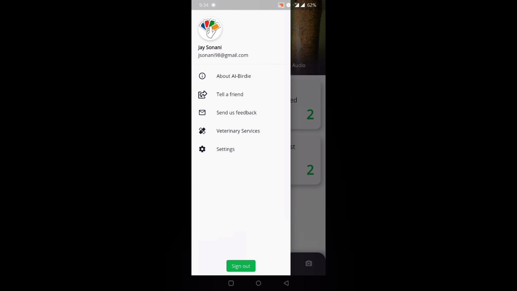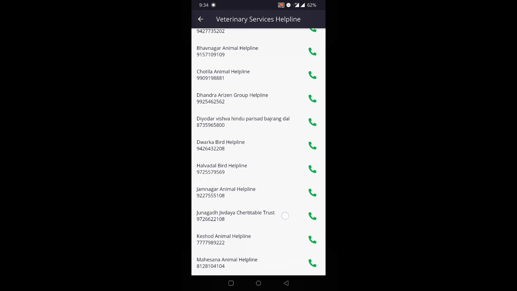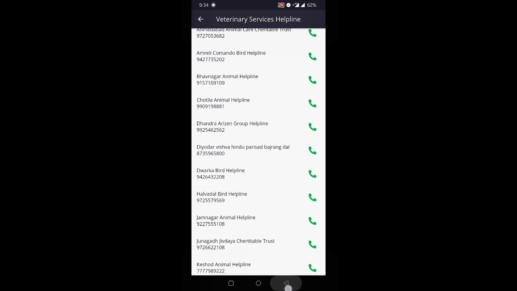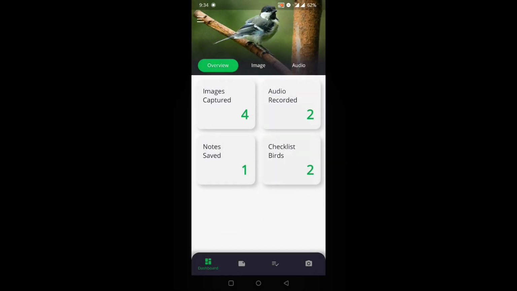As we have put a lot of thought into this project, we have also created a complete list of all the veterinary services helpline numbers available in India. The user can easily contact the helpline number nearest to his location if he or she finds a bird that is injured and help get the healthcare the bird requires.